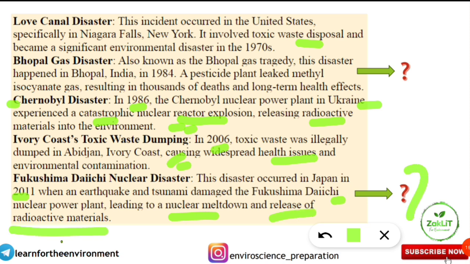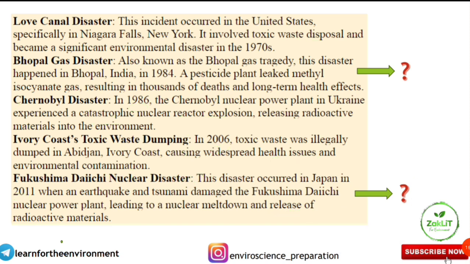So here you should remember, this is different from these four disasters because here it is a natural disaster. It is not man-made because it took place because of the earthquake and tsunami. Because of the earthquake and tsunami, that nuclear plant was hit and it led to nuclear meltdown and release of radioactive materials. So it was not because of human cause or irresponsibility, it is because of the tsunami and earthquake. Sometimes it is also asked which is the not man-made disaster, that is the Fukushima Daiichi nuclear disaster. So these were some of the very important concepts repeatedly asked in the environment and science paper.